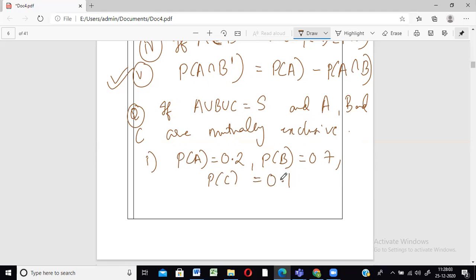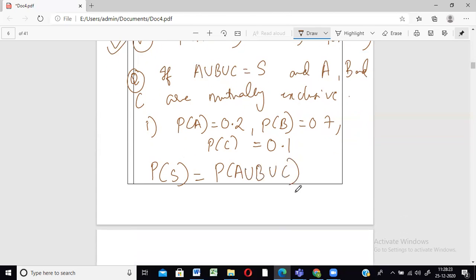Okay. Can this represent a probability assignment? So probability assignment basically means what? Sometimes, we know that this is true, right? A union B union C is equal to S. So when you take the probabilities, the probability of the sample space will be equal to the probability of the unions of the sets.